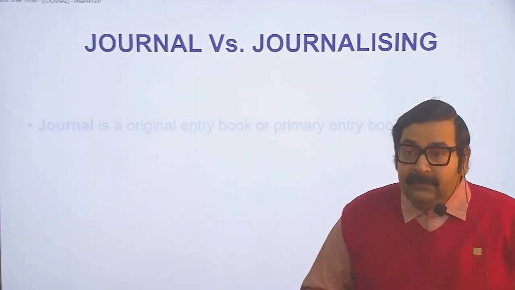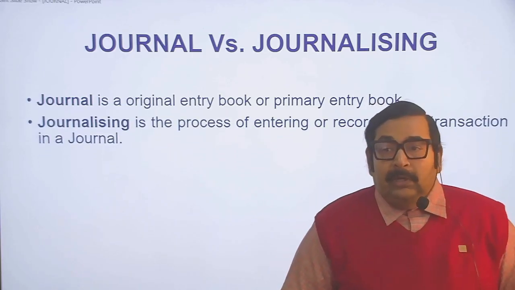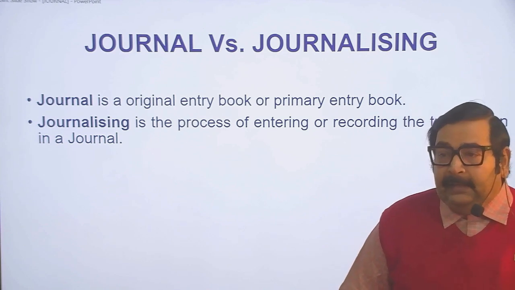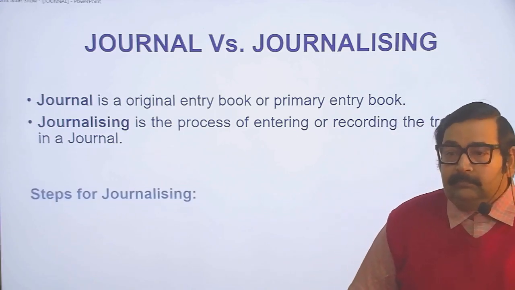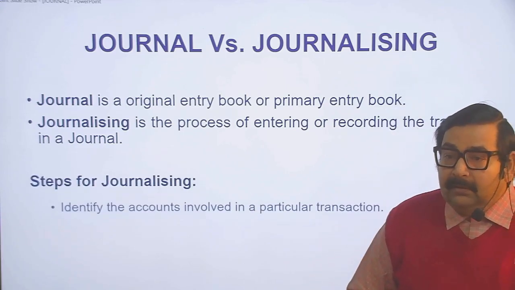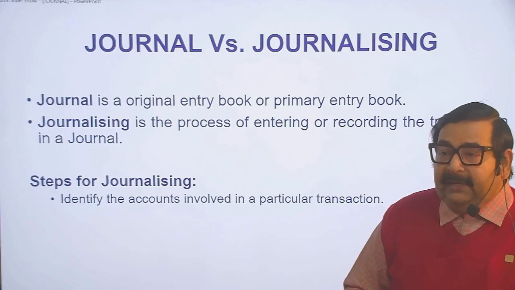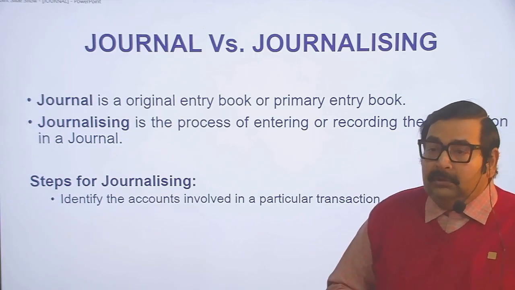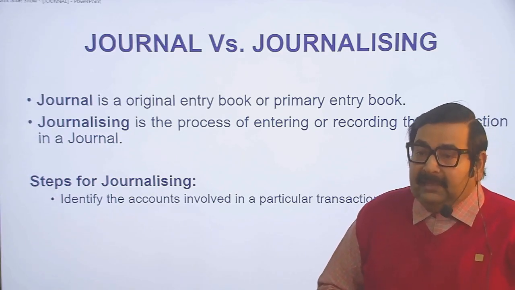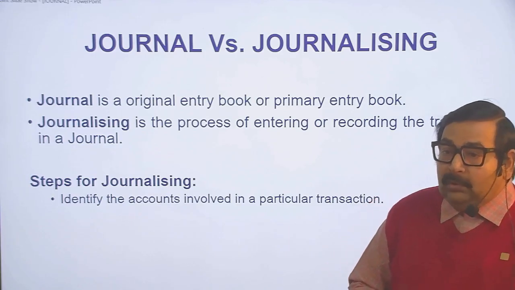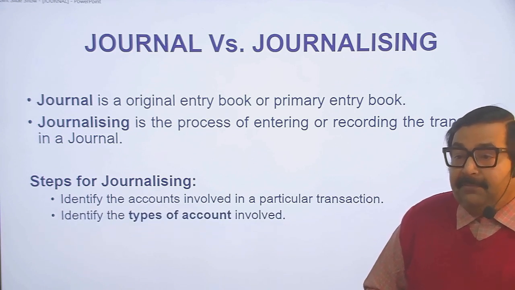Journal versus journalizing. Journal is an original entry book or primary entry book. Journalizing is the process of entering or recording the transaction in a journal. The steps for journalizing: identify the accounts involved in the particular transaction. Each and every transaction affects two aspects, one is debit and another is credit. First, in journalizing, we identify both the accounts involved in the particular transaction and identify the types of account.